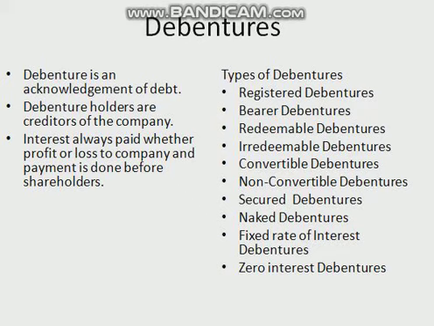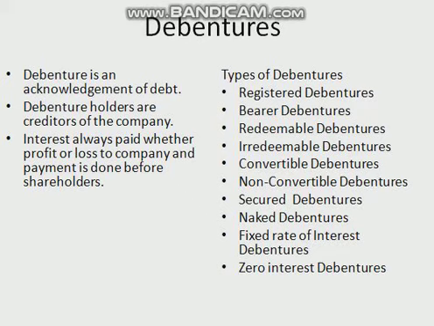Again, I will discuss the characteristics of debentures in short. Number 1, a debenture is an acknowledgement of a loan taken by a company, in the form of a certificate to the lender. Number 2, the face value of debentures is pre-decided. Number 3, debentures are issued under the common seal of the company. Number 4, interest is paid by the company at a pre-decided rate and at regular intervals.